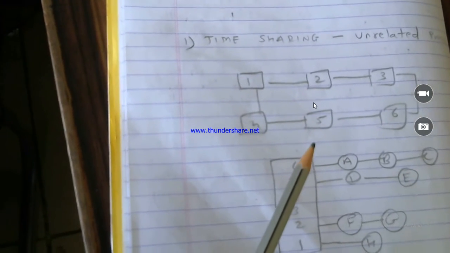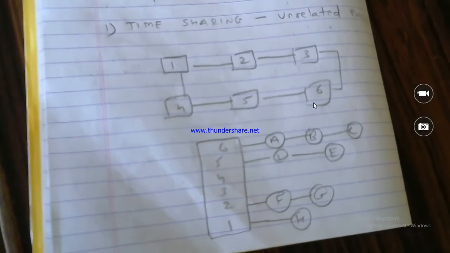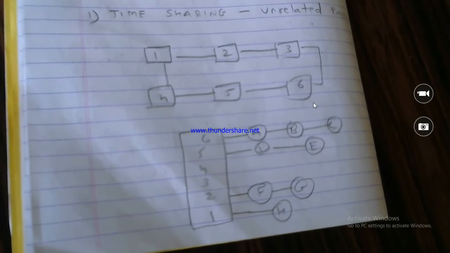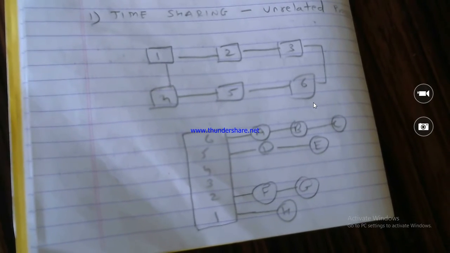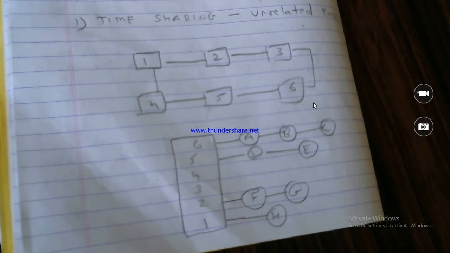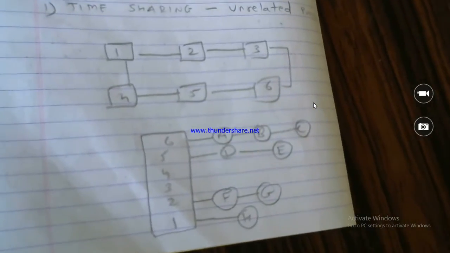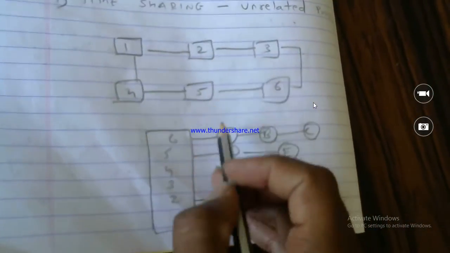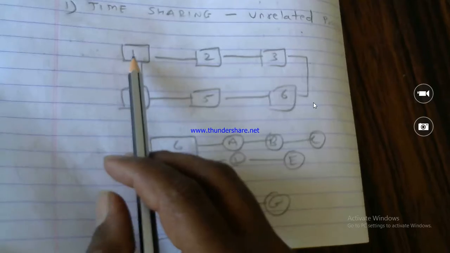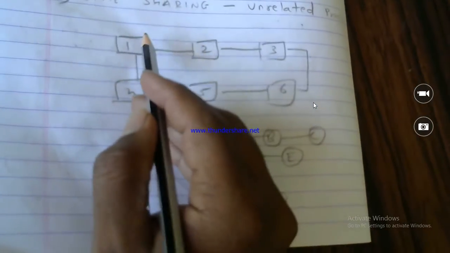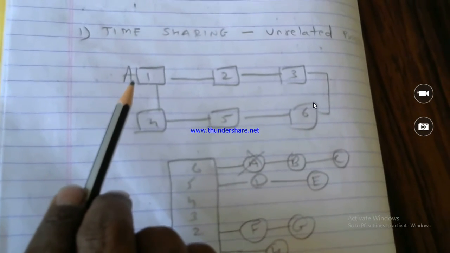What will happen in time sharing? Over here the scheduler will check which processor is free. Simultaneously it will also check which process has highest priority. The processor will get allocated to the process having highest priority. Suppose A has highest priority and processor 1 is free, then process A will get executed by processor 1.